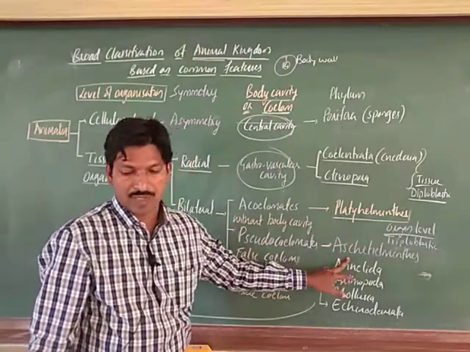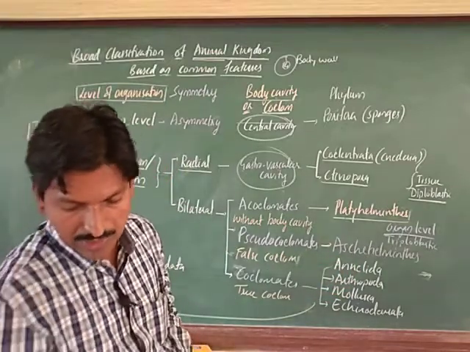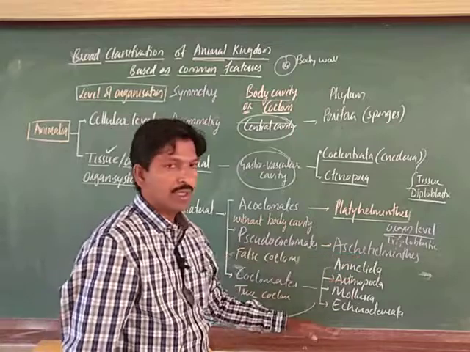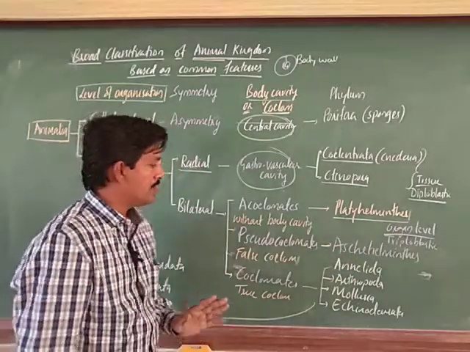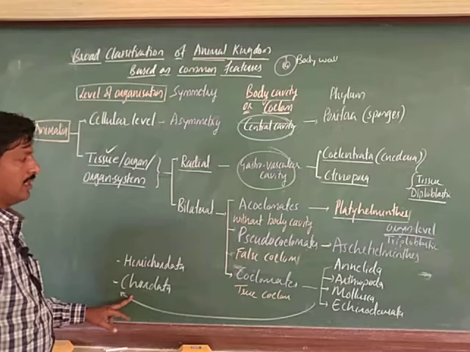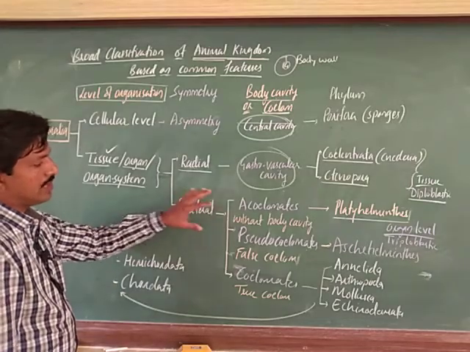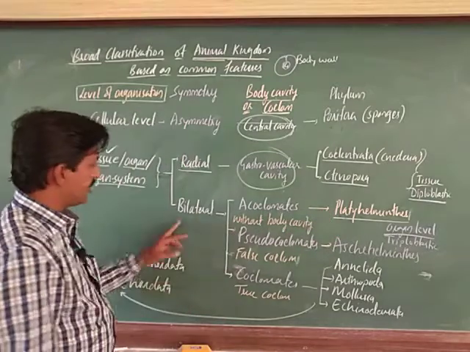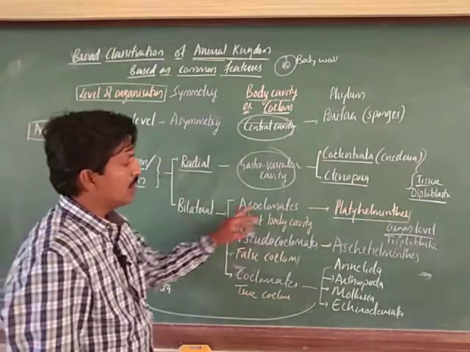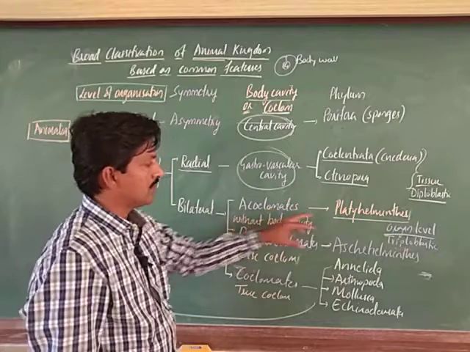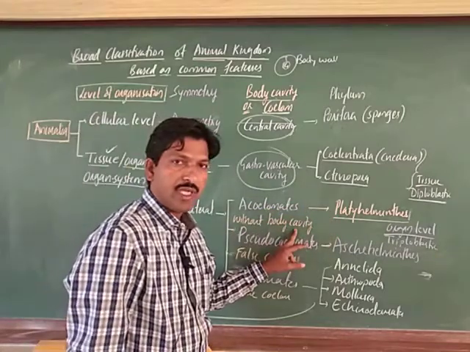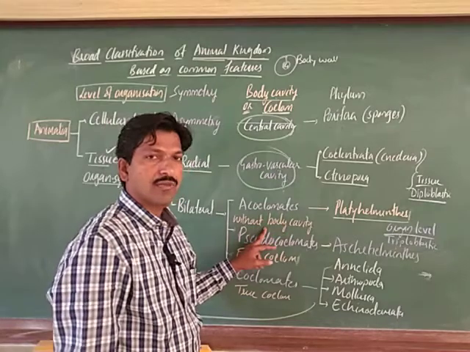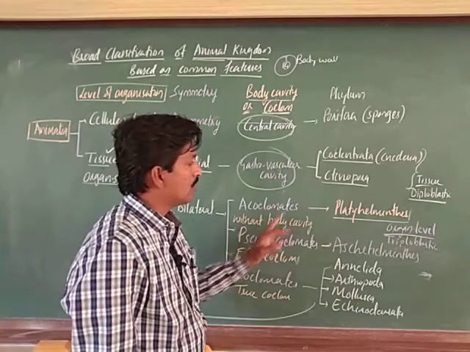Organ level we observed in Platyhelminthes, but in the case of Aschelminthes we call it the organ system level of organization. From Aschelminthes onwards, up to Chordata, we observe the organ system level of organization. These groups from Platyhelminthes to Chordata show bilateral symmetry. In Platyhelminthes the body cavity is absent, and instead there is mesoderm, what we called. So, that is Platyhelminthes.